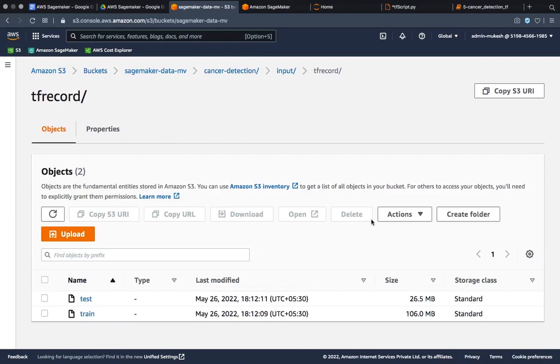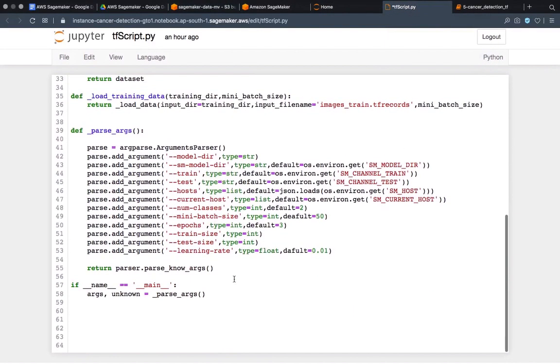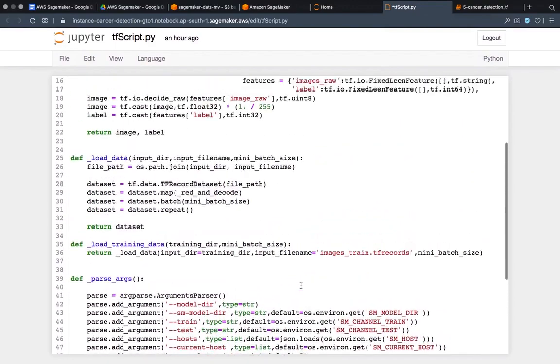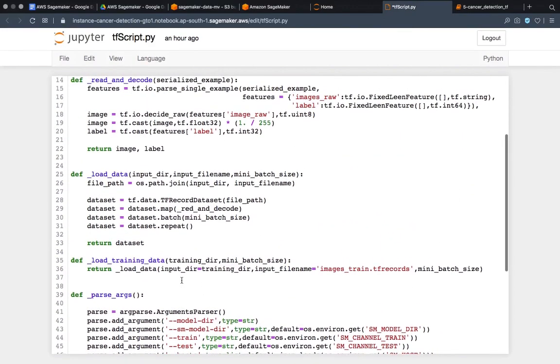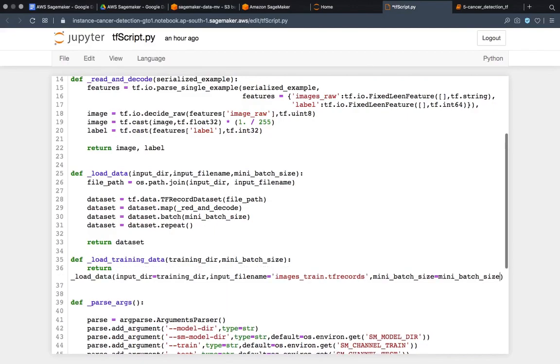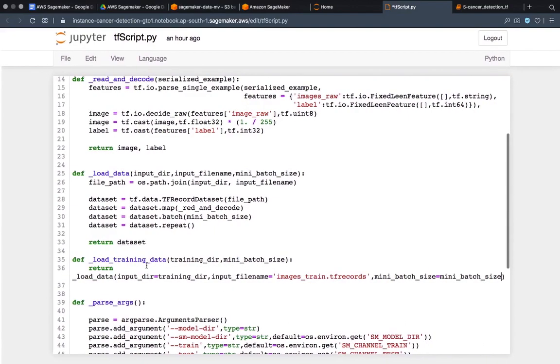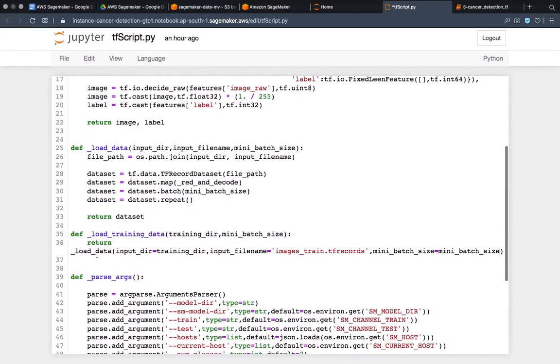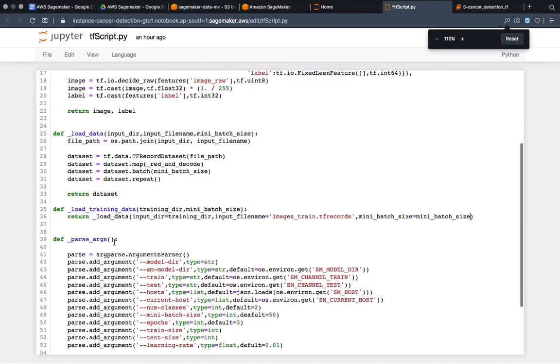Okay, so I will come back to my script. So what we have done, we have images train dot tf records, and then after that, for mini batch size, I have to assign it, equal to mini batch size. That's all for the training data. And then I have to zoom it out.